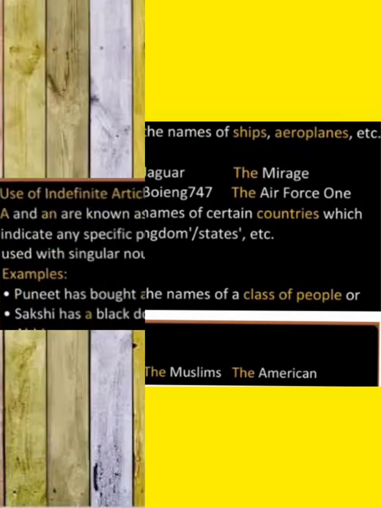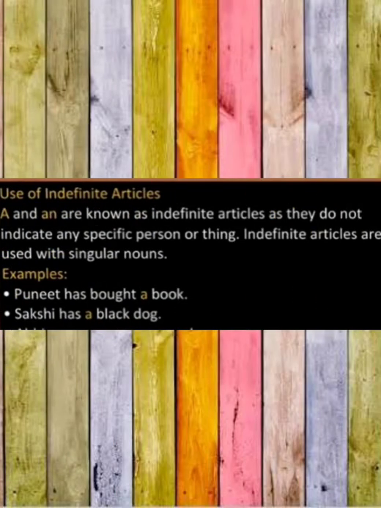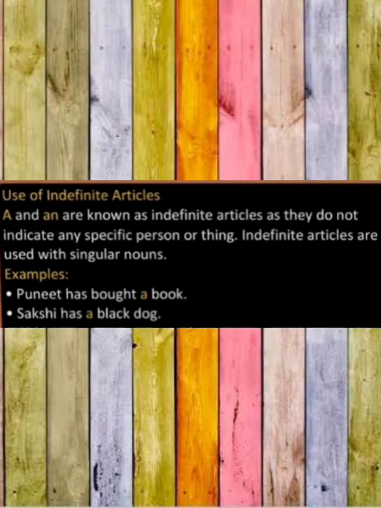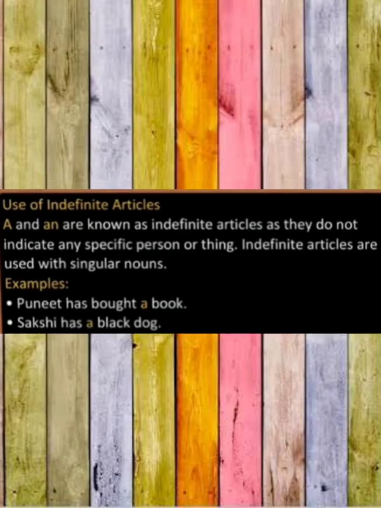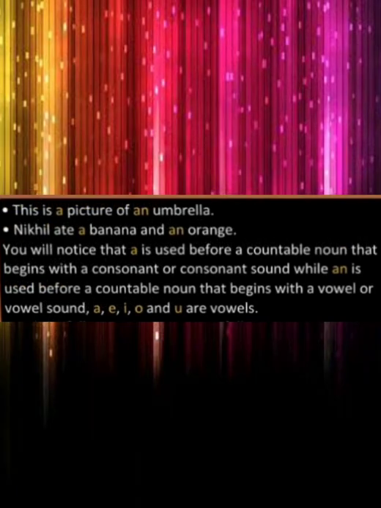I'm going to tell you the use of indefinite articles. So what are indefinite articles? A and an are known as indefinite articles as they do not indicate any specific person or thing. Indefinite articles are used with singular nouns. Examples: Puneet has bought a book. Sakshi has a black dog. Nikhil ate a banana and an orange.